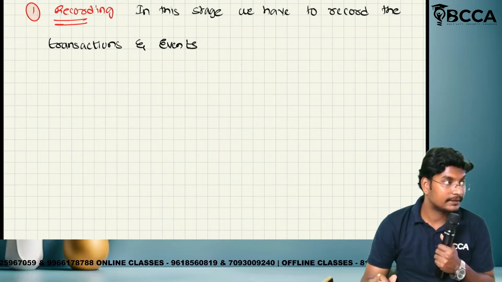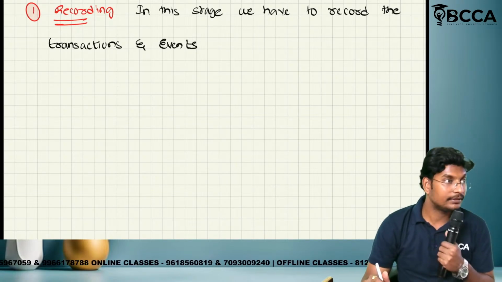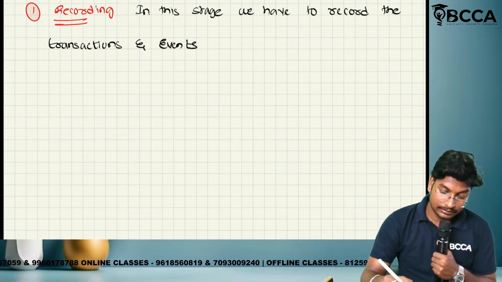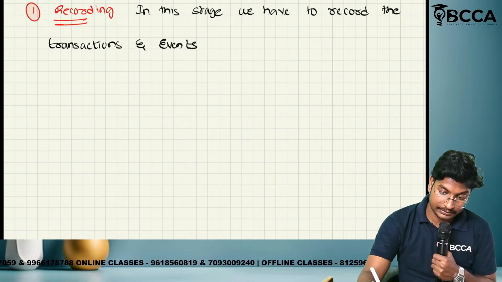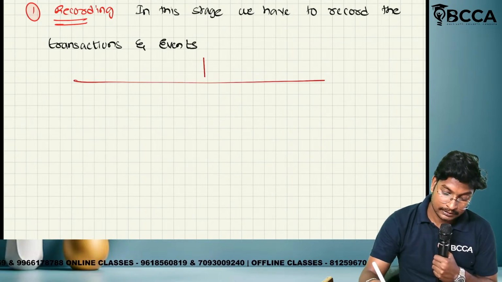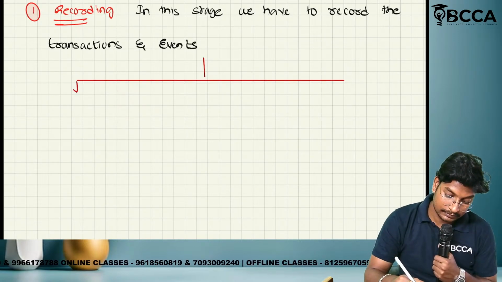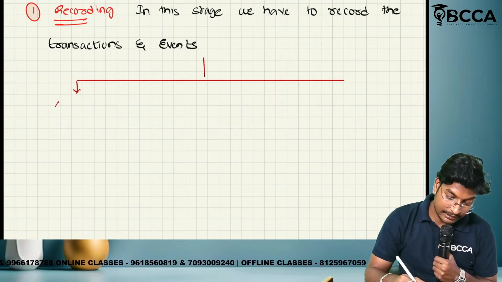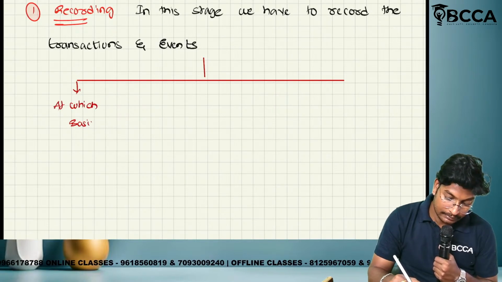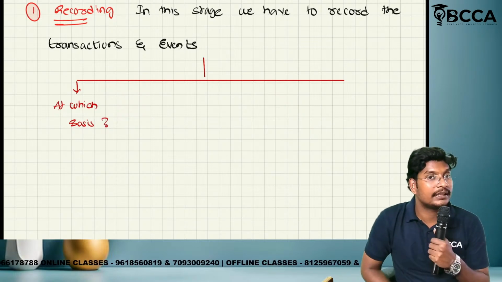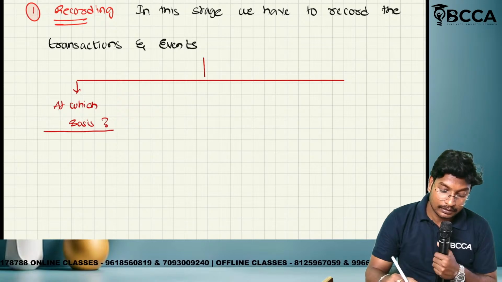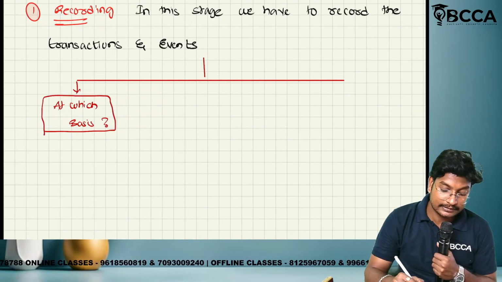There are bases. On how many bases do we record these transactions and events? There are totally 4 bases. First is, on which basis do we have to record? What is the meaning of base? Base means nothing but proof. What is the proof document in order to record the transactions and events?